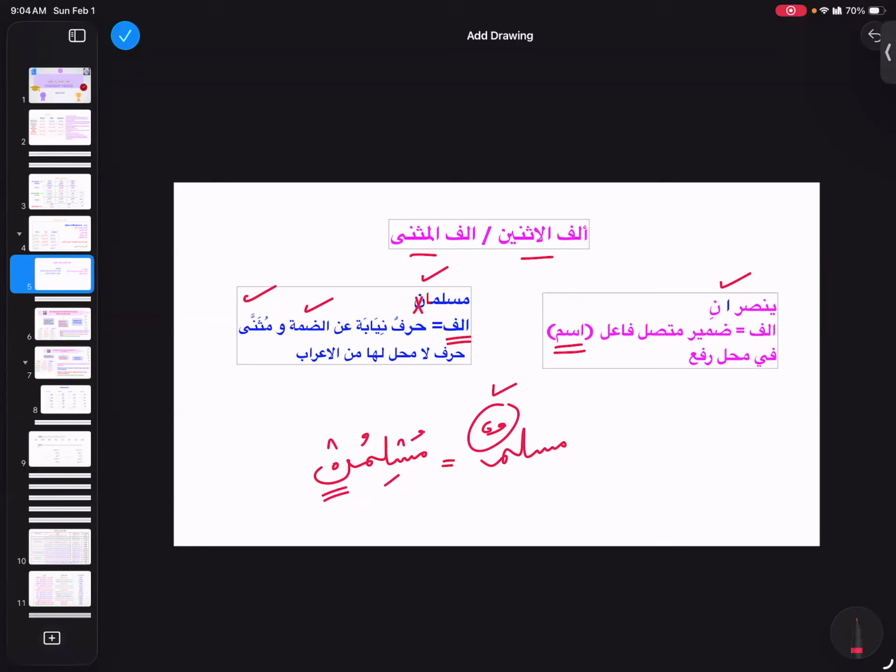So basically it is bi iwad, to compensate the tanween, the noon is coming, but actually this alif, or in Muslimuna, the waw, they are telling us that they are plural and they are rafa. Got it. Jazakumullah khairan kaseer.